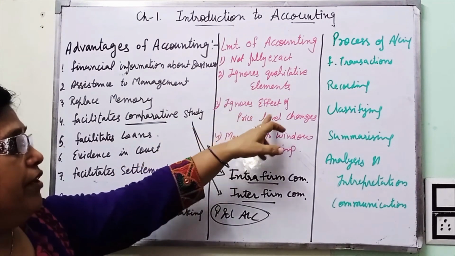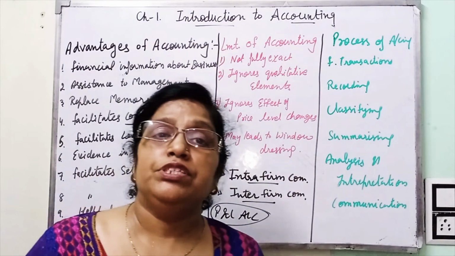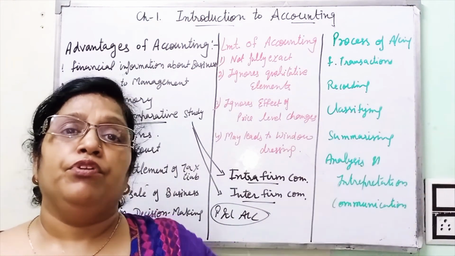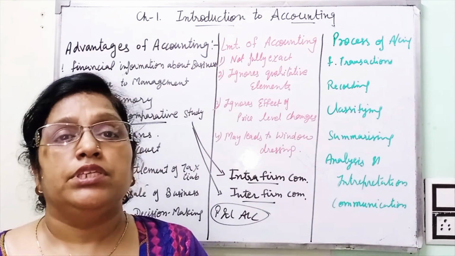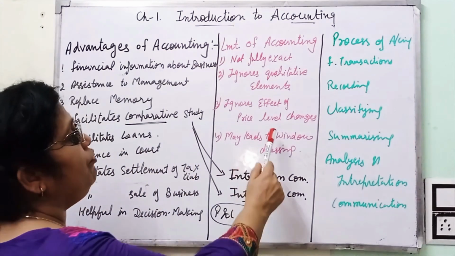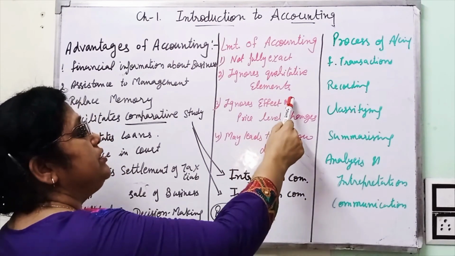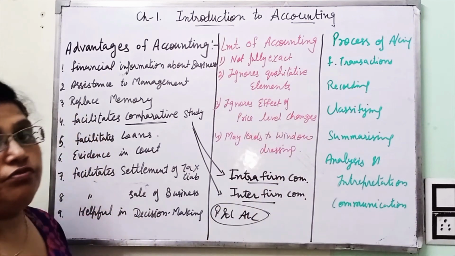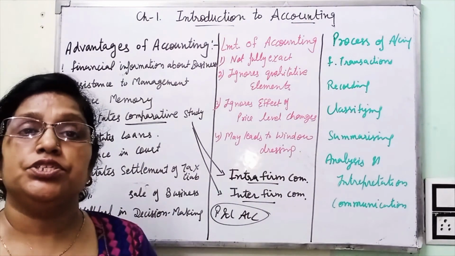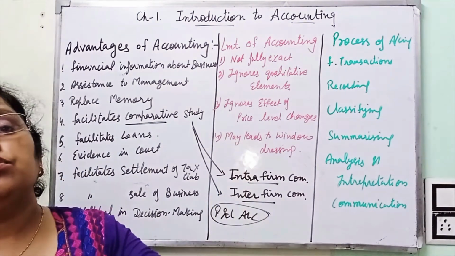Next is ignore effect of price level change. Price level change means the goods which we could purchase for 100 rupees before 10 years can be purchased now only for 10,000. So the purchasing power is decreasing day by day, but this is ignored in accounting, as the businessman has to record the transaction at the amount which is incurred at the time of purchase only.